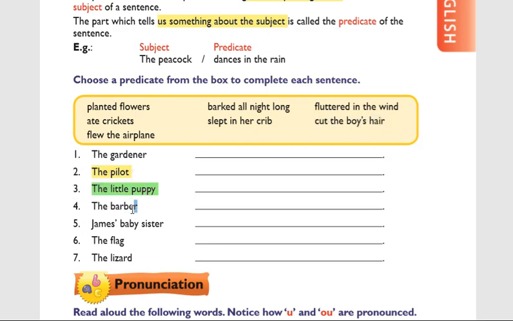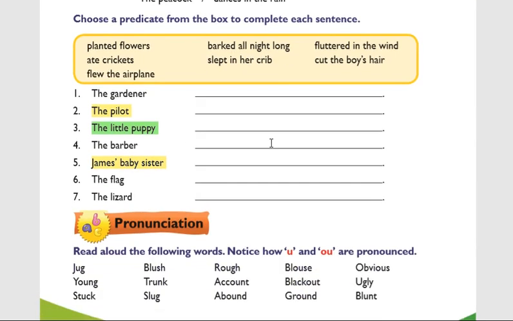The barber is the subject. What is the predicate? Cut the boy's hair is the predicate. Next, James' baby sister. It is the subject. What did she do? James' baby sister slept in her crib. So James' baby sister is the subject. Slept in her crib is the predicate.